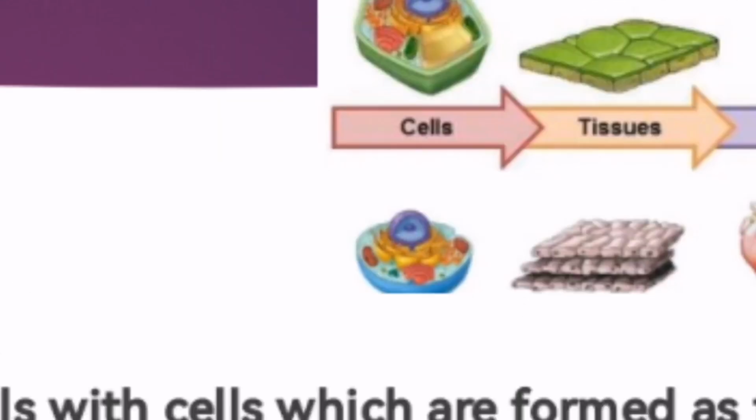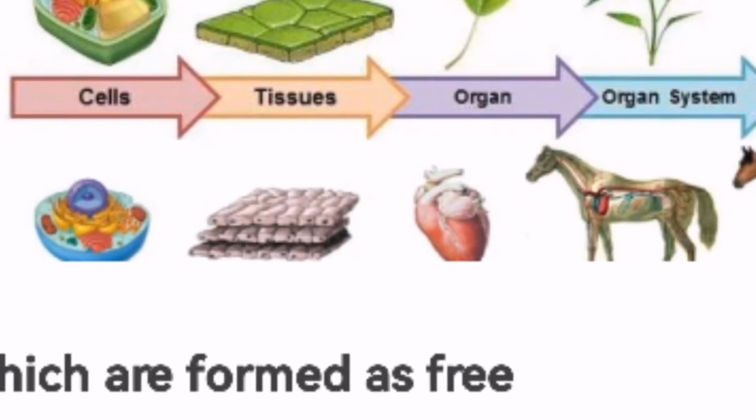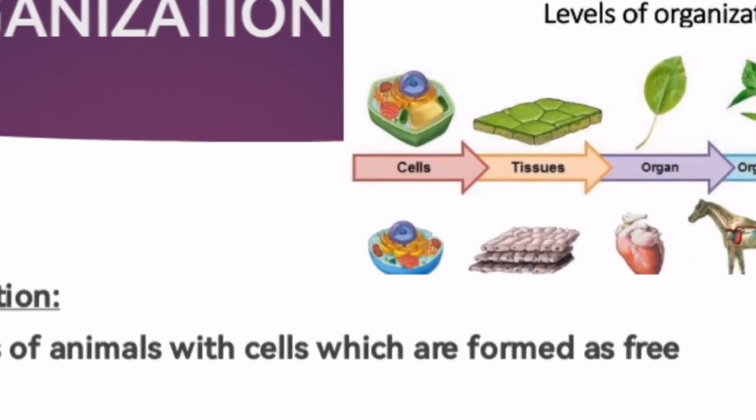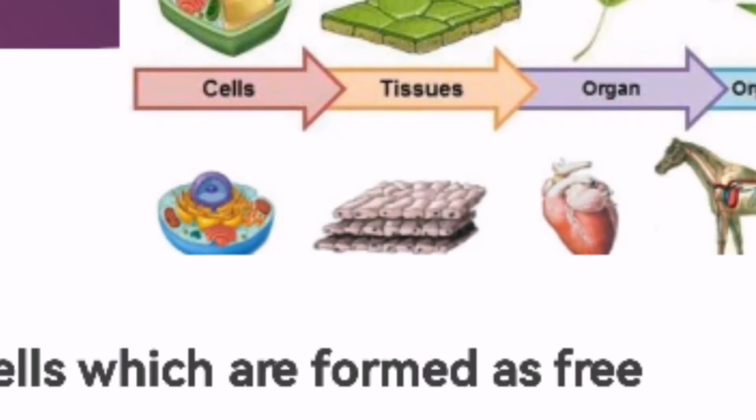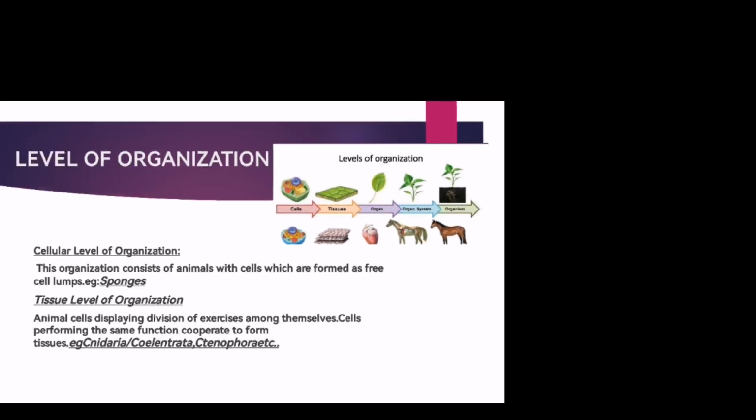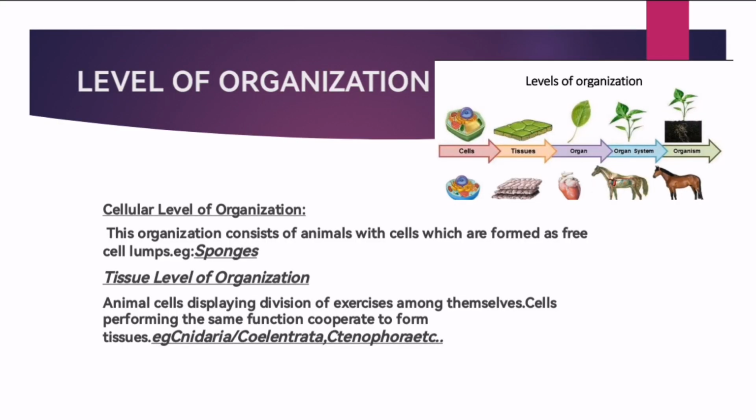Cnidaria or Coelenterata and Ctenophora are the examples, where the organization of cells is like this. There is no division of labor among these. Next we will go to the next part.